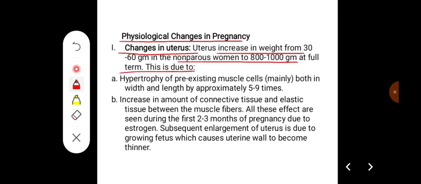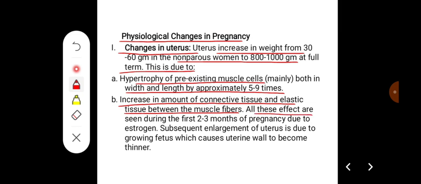and this occurs mainly due to the hypertrophy of pre-existing muscles, which occurs in both width and length, by approximately 5 to 9 times. Also, because of the increase in the amount of connective tissue and elastic tissue between the muscle fibers.